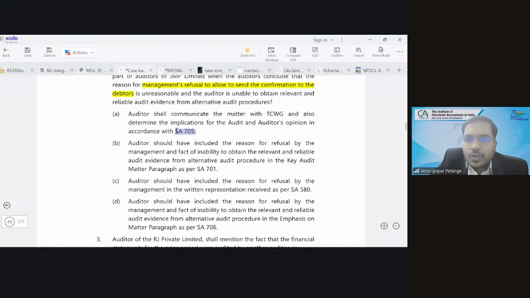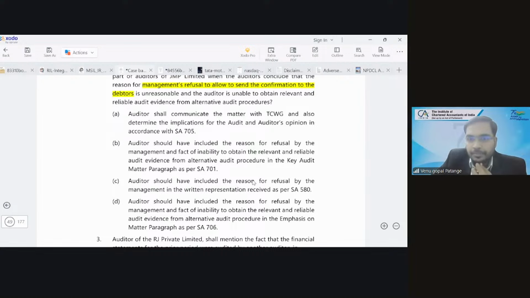Can he report it as 705? Can he report it as key audit matter? Can he take that in written representation? Can he report it as emphasis of matter paragraph? Whenever management is not allowing to send the confirmation, there is a limitation. He has to do further audit procedures. For the alternative, is there any collection evidence or possibility, in a month or after? Based on that, he can come to a conclusion.